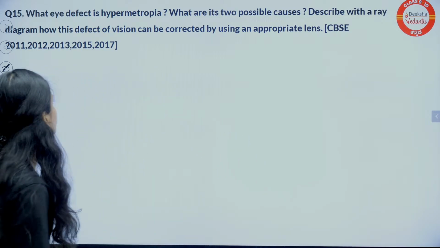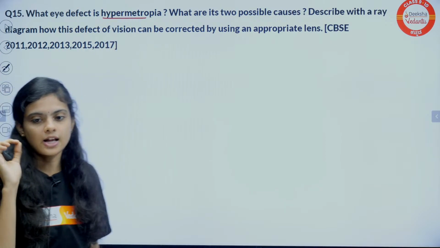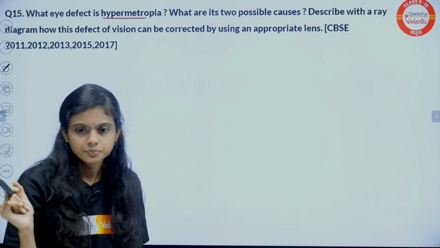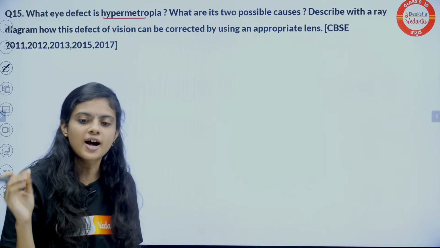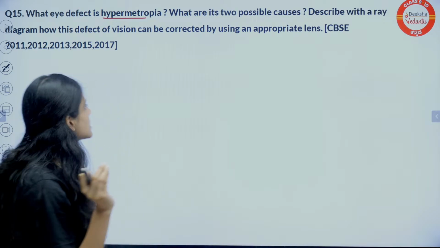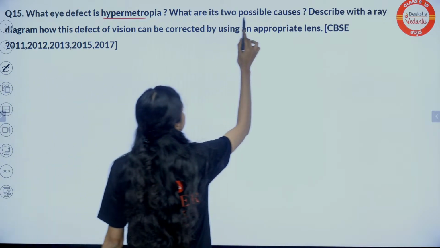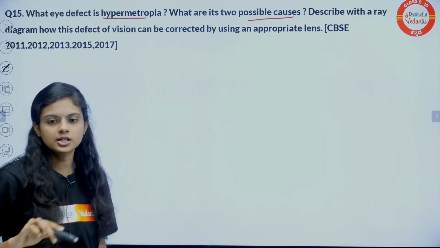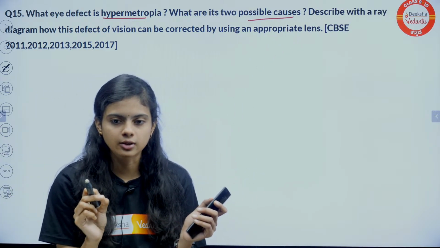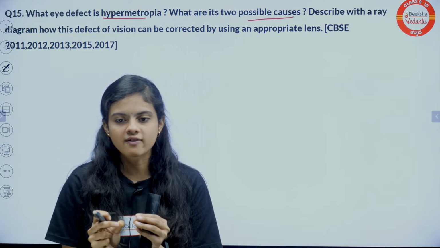Tell me the answer. Hypermetropia is the defect of being unable to see what? Long-sightedness, far-sightedness. Describe the ray diagram and possible causes, why it is caused. Write together in one line, it will be difficult for me to see who has written the answer.